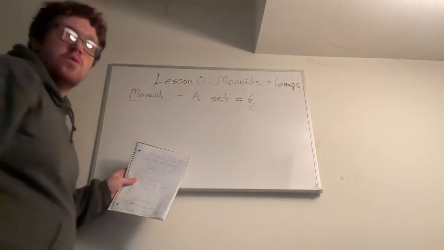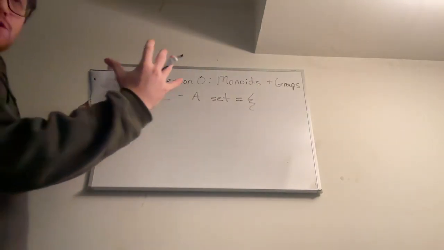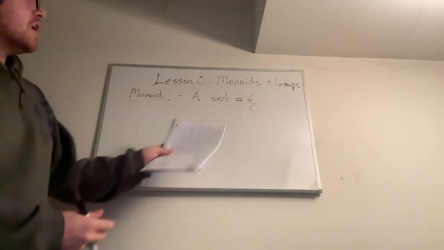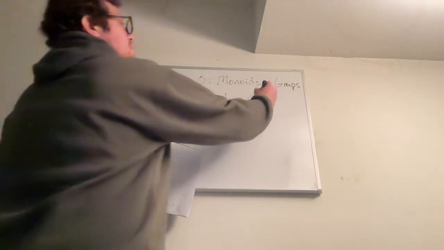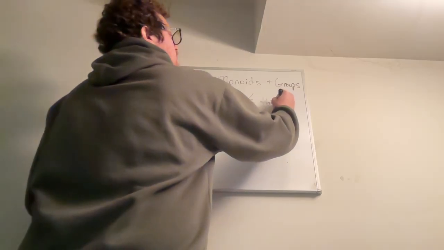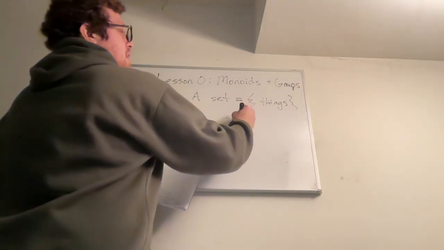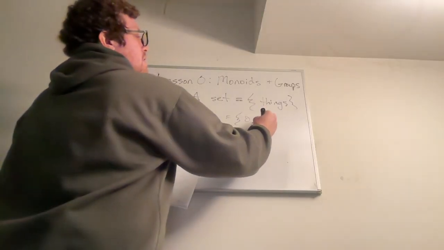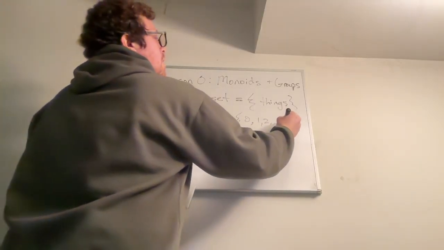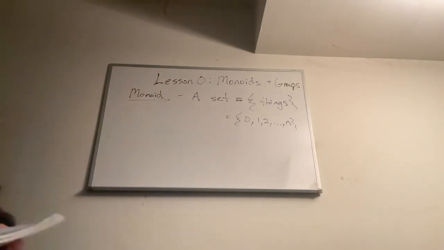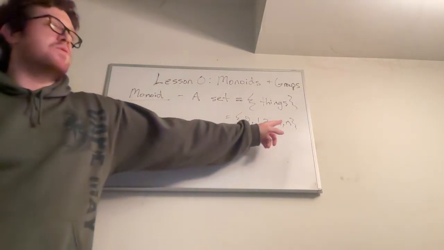A lot of the times we'll put it in brackets. It's kind of like visually you're thinking of it as containing the things. So the bracket is around whatever the items are. So usually they're numbers, right? So something like it might contain 0, 1, 2, all the way up to some finite number n. So you could think of maybe it's just 0, 1, 2, 3.